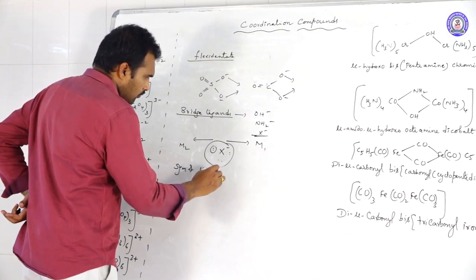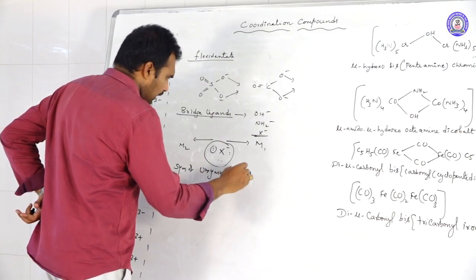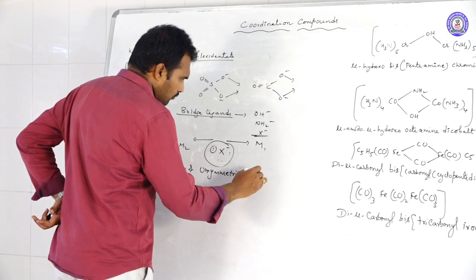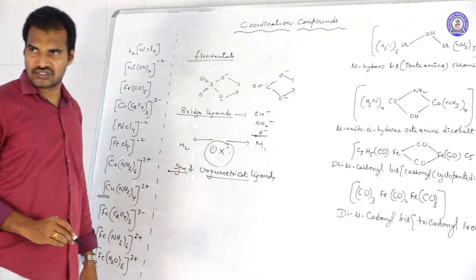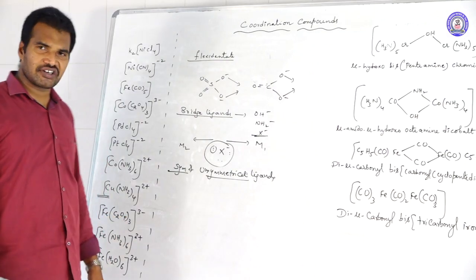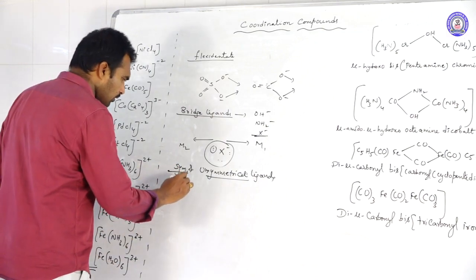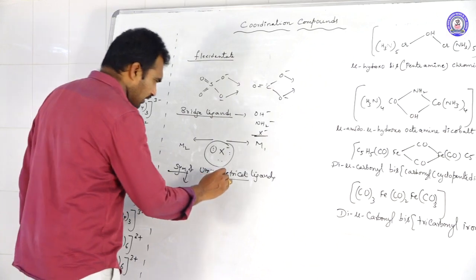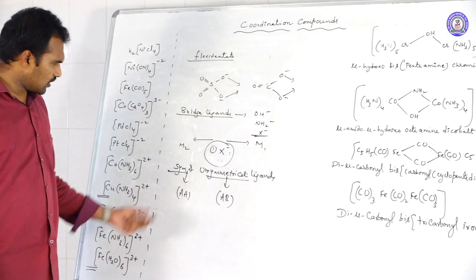Next, move to symmetrical and unsymmetrical ligands. What are these? Symmetrical ligands we represent with AA, and unsymmetrical ligands we represent with AB. What is this AA, AB?